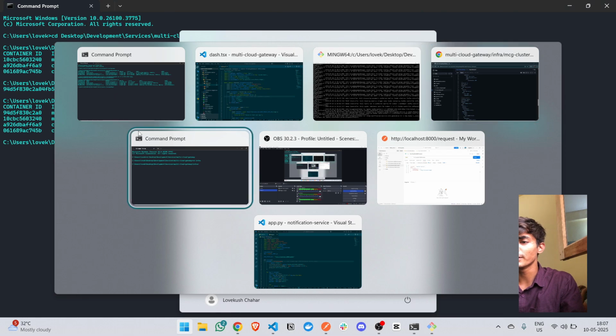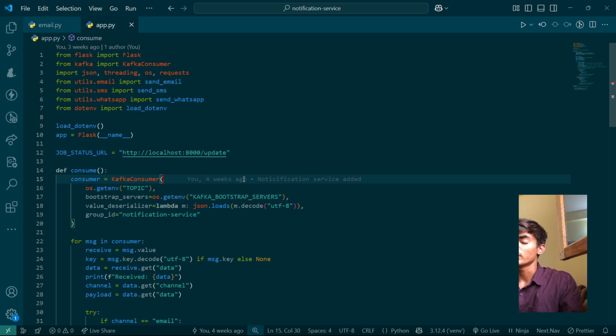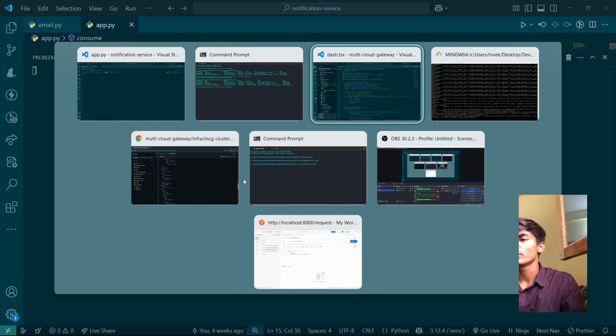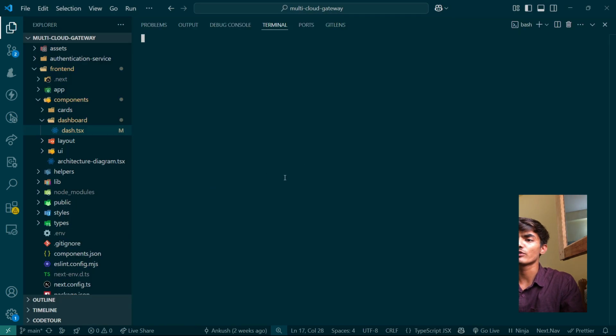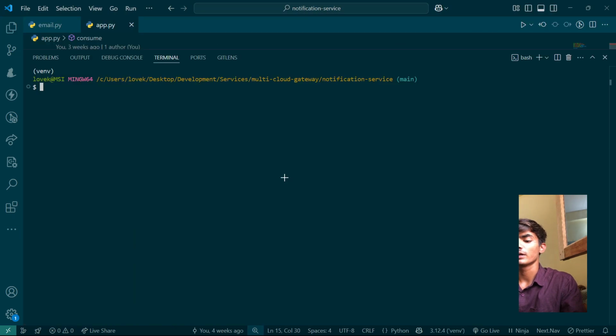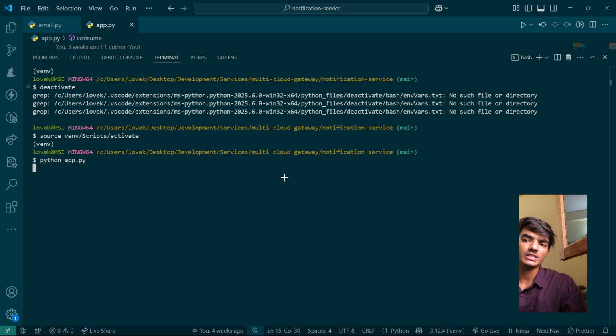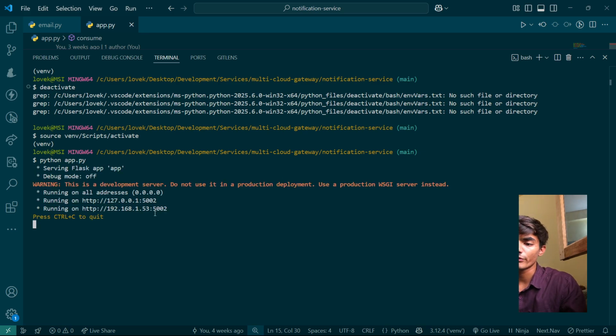We'll go to, where is our VS Code. First of all, we'll start our payment notification service. So this is a terminal for Python, and let's go to one more terminal. Let's see which one opens first. Yeah, so first of all, we'll remove the virtual environment so that we can create a new one for ourselves. So let me activate it. Then we'll run the file python app.py. So this will start a notification service on the port 5002.